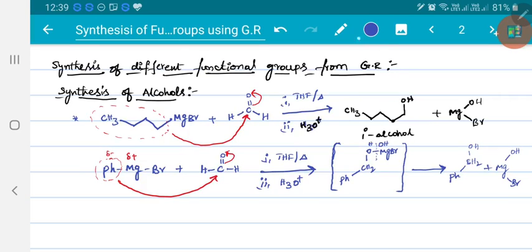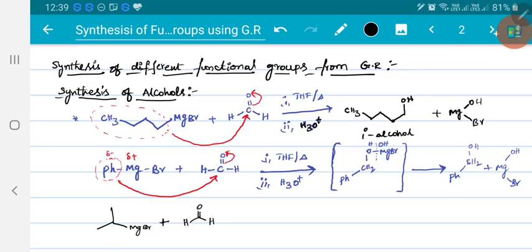Another example. If I take this Grignard reagent, and this is allowed to react with formaldehyde. Even though the alkyl group of the Grignard reagent is bulky, as we are using formaldehyde, there are no repulsive forces.